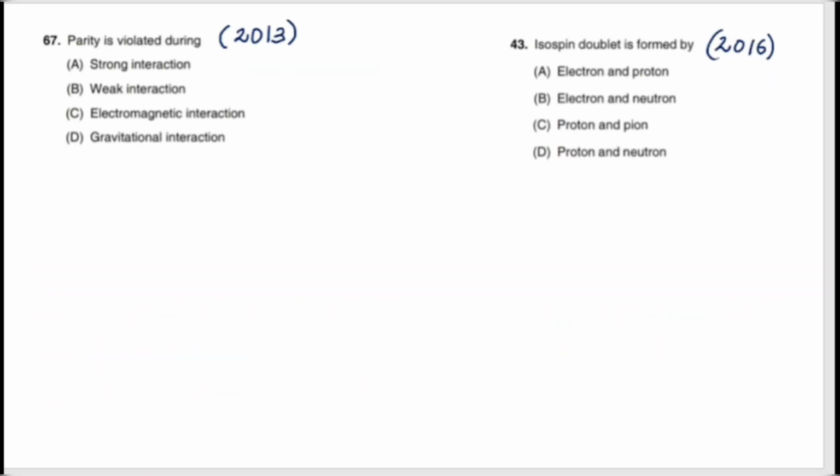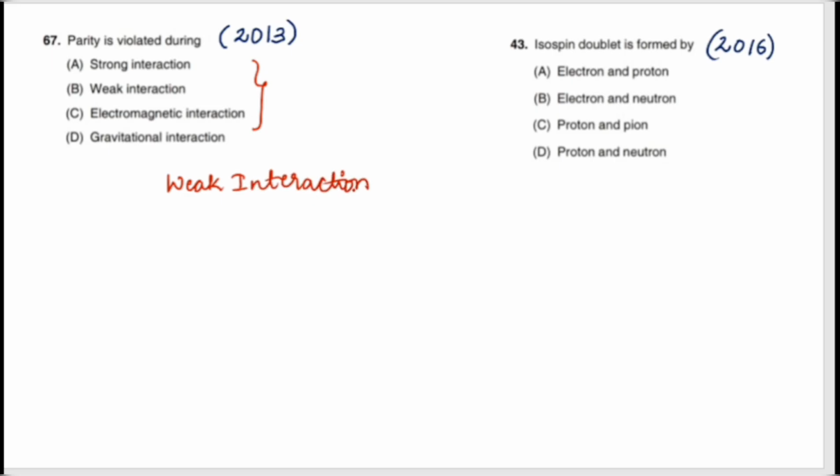And we have the question which was asked in the year 2013. Parity is violated during. For this, the theory is: under weak interaction, parity is violated.